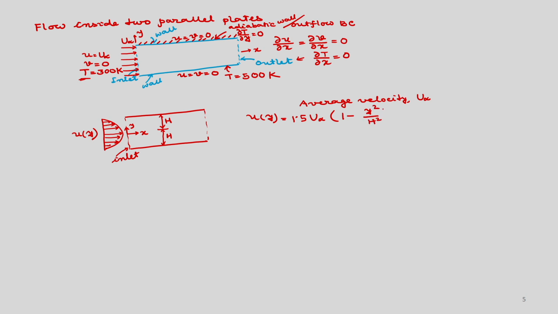Okay. So, this you have derived analytically for a fully developed flow problem, that is known as plane Poiseuille flow. Okay. So, that you are giving as the inlet condition.